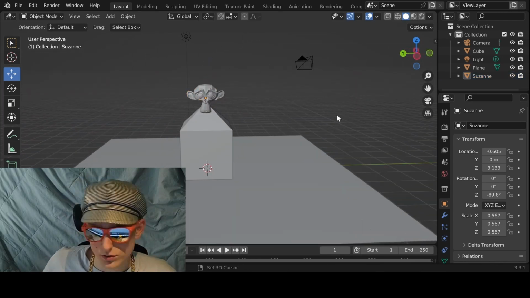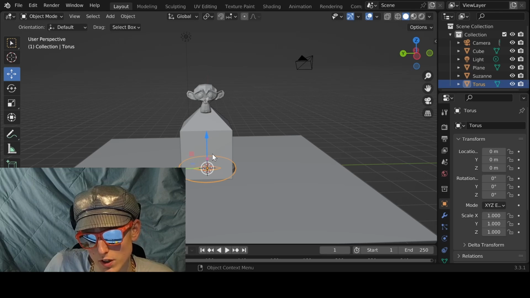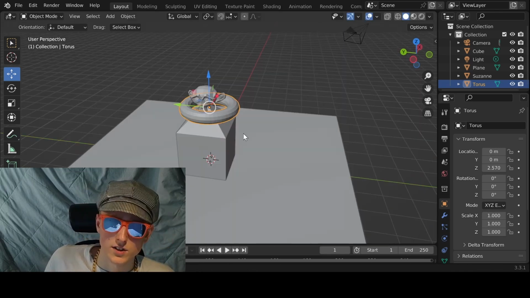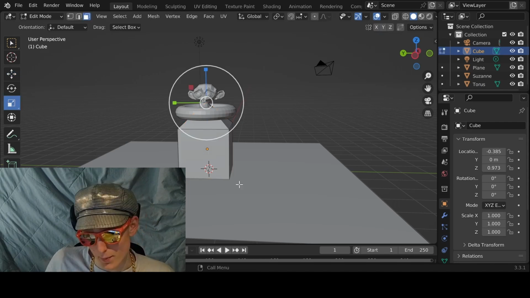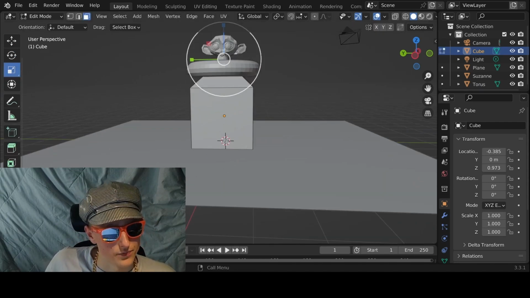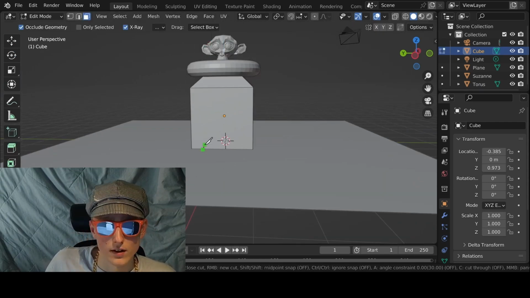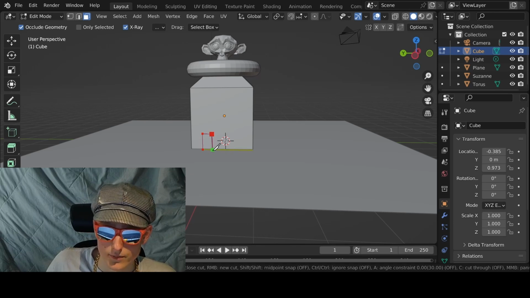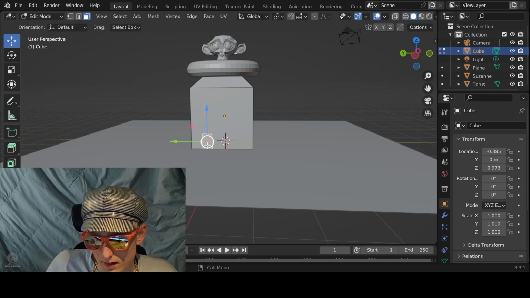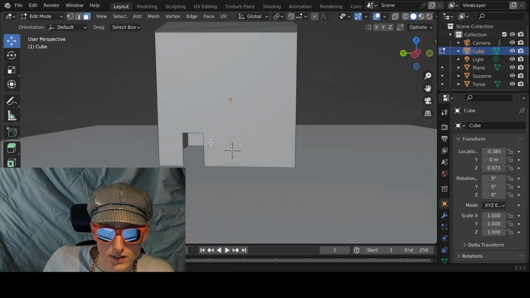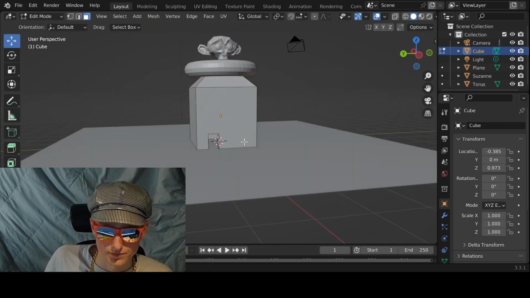And we can add a donut. I don't know how American houses look like, but I'm guessing it's something like this. There we go. We can also add a door, so we can press tab again on our house. We can add a door shape with the knife tool here. We can create vertices and then press enter. And then select this one, faces, there we go. Now we have an entrance to our house.